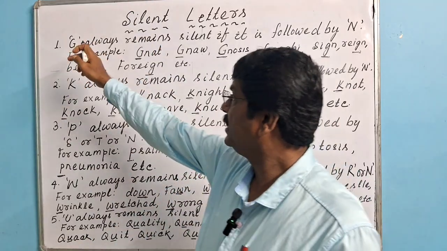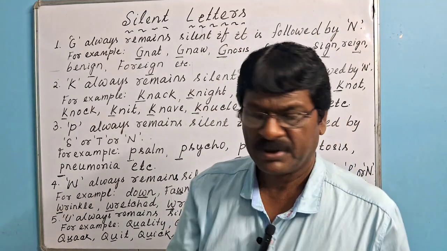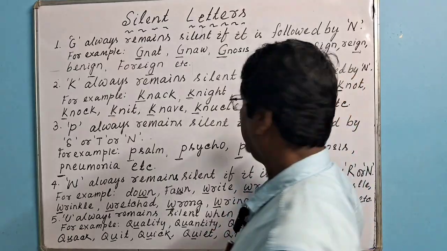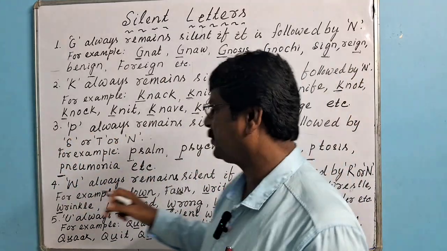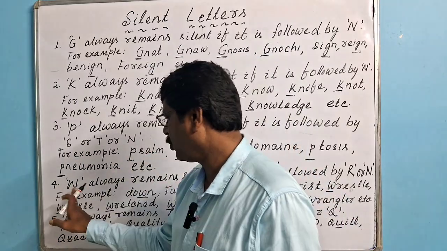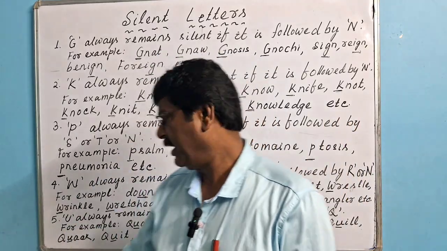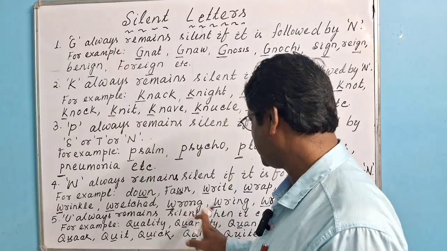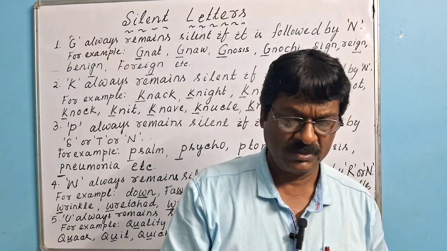G always remains silent if it is followed by N. Point 2: K always remains silent if it is followed by N. Point 3: P always remains silent if it is followed by either S or T or N. Point 4: W always remains silent if it is followed by R or N. And point 5: U always remains silent when it comes after Q.